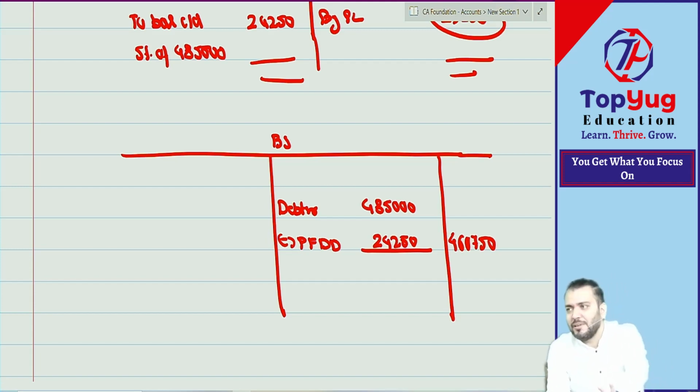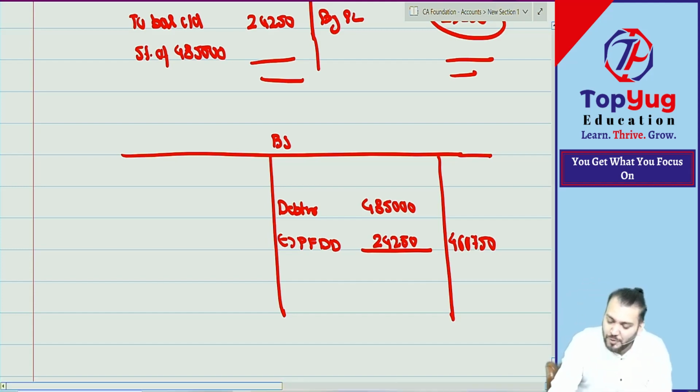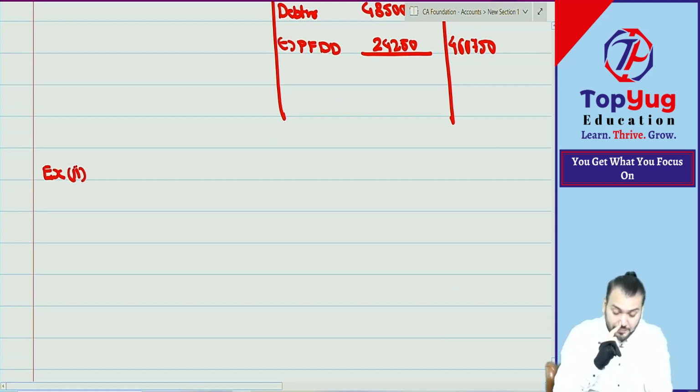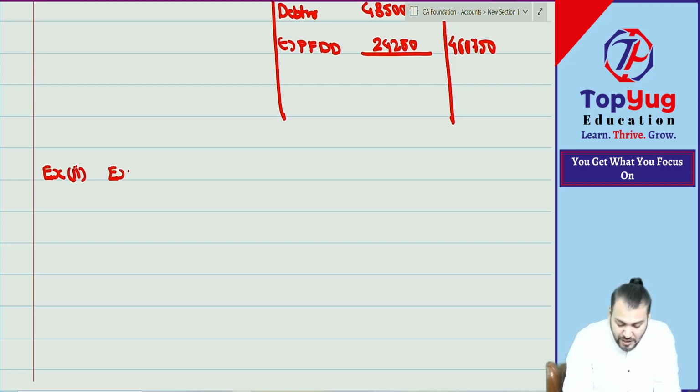I'll give you one point where you need to apply your common sense. If you understood whatever I have said, you can apply that. Can I give one twist? One twist only. Okay, let's see how many of you are able to do it. Extract of trial balance.